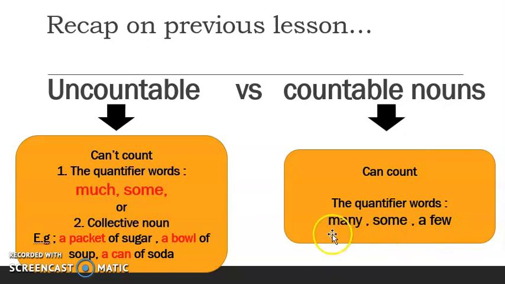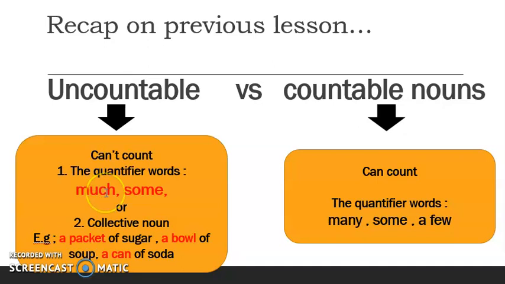For example, there are many apples in the fridge. Ada banyak buah apple dalam peti ais. Or you want to say, there are a few apples in the fridge. Nak cakap yang ada beberapa apple dalam peti ais. There are some apples in the fridge. But for the uncountable, benda yang tak boleh dikira, we have to use much. For example, sugar, flour.